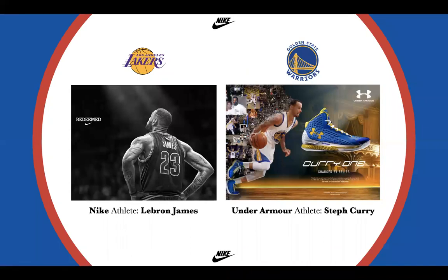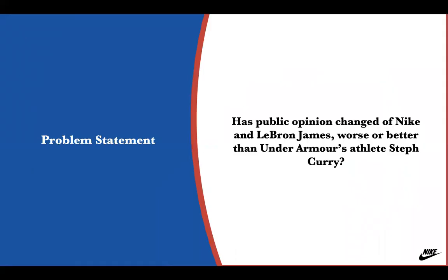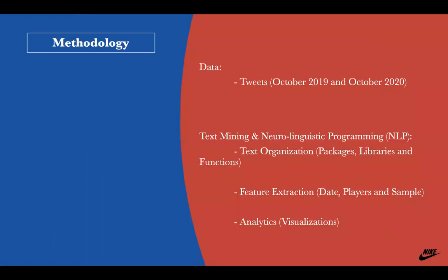These are the main athletes you're going to hear about today. The first one on the left is LeBron James. He's a Nike athlete and he currently plays for the LA Lakers. The second one on the right is Steph Curry, currently sponsored by Under Armour, and he plays for the Golden State Warriors. So, how has public opinion changed of Nike and LeBron James? And is it worse or better than the public opinion for Under Armour's athlete, Steph Curry?